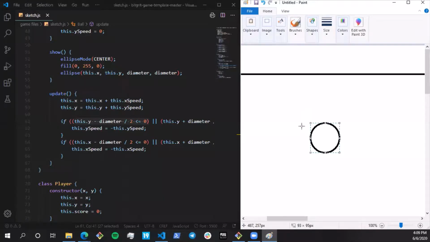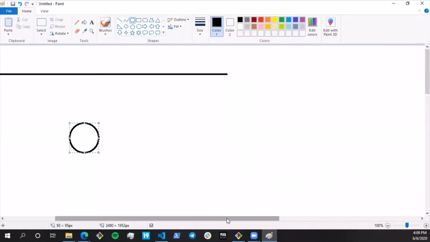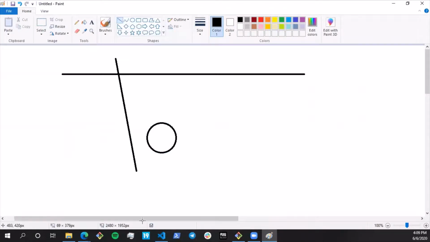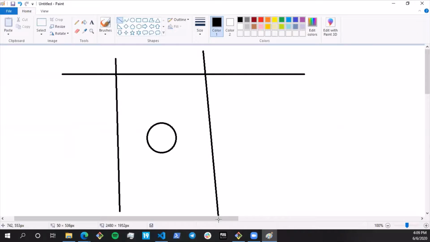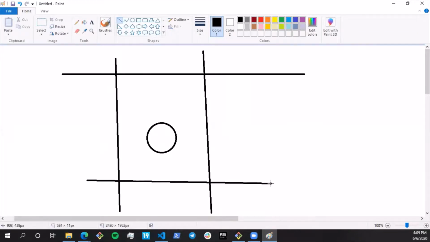The same thing you can relate for the x-axis. So I'll draw an entire box. Sorry for my handwriting. This is 0 comma 0, this is the width, and this is the height.